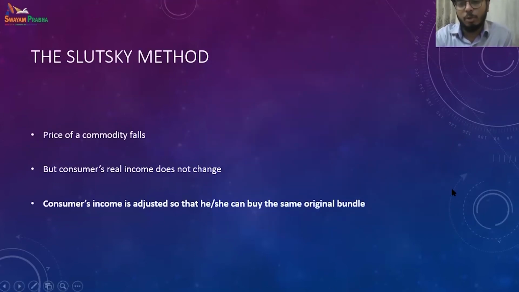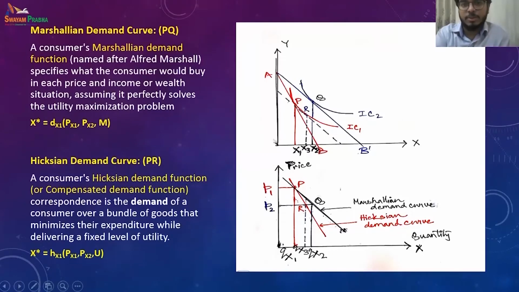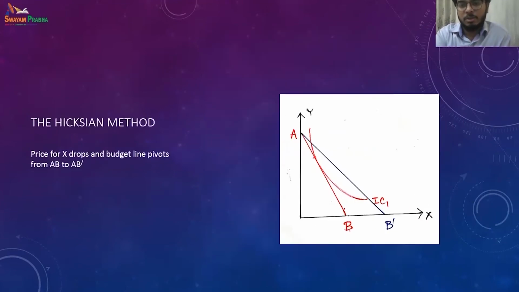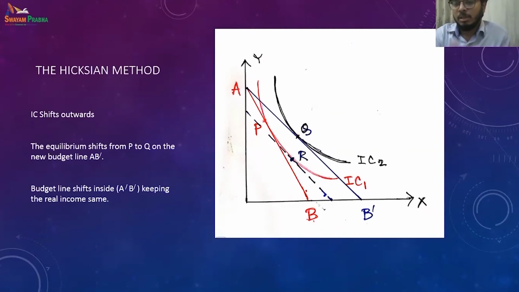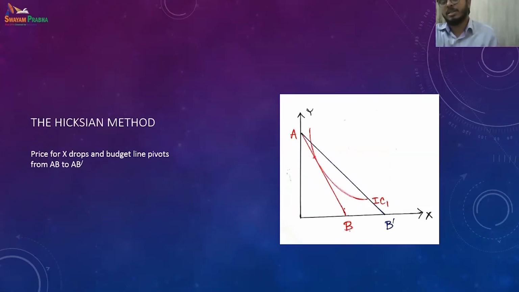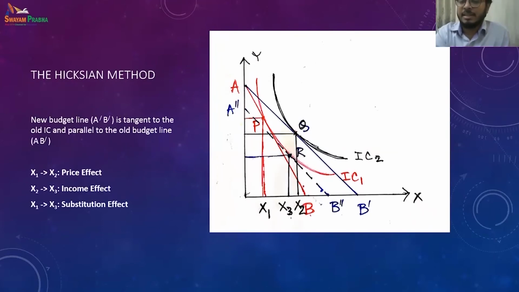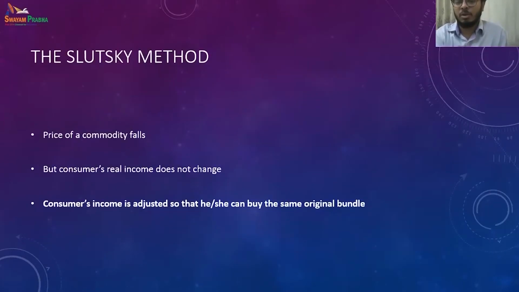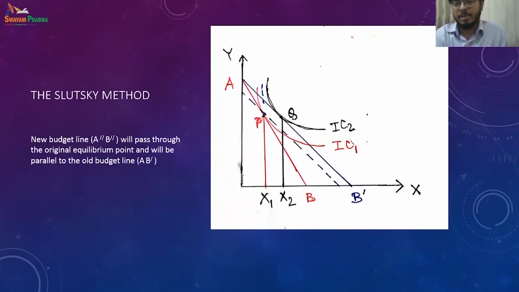If I go back to the Slutsky method, it starts with the same thing: the price changes. First the price falls, and then the budget line shifts outward, and then the indifference curve is there on the new budget line AB prime. On indifference curve 2, Q is the new equilibrium. Now here is the change. Here you see the dotted line, right?